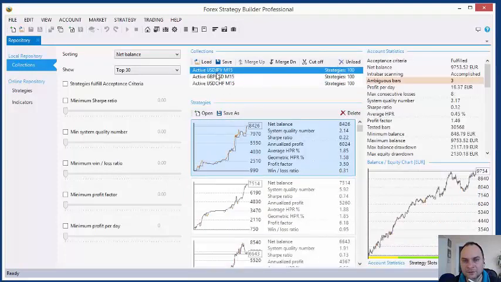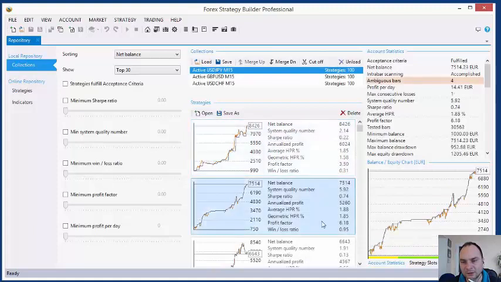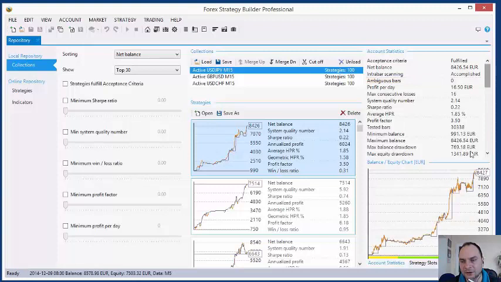So when I select a strategy here, the program loads the historical data, the last data we have, and calculates the full stats. So what I see here in the right part of the screen is the latest, the real balance and real stats using the latest data I have.